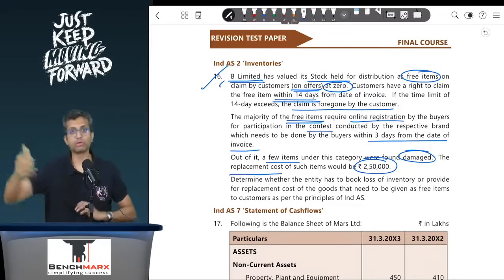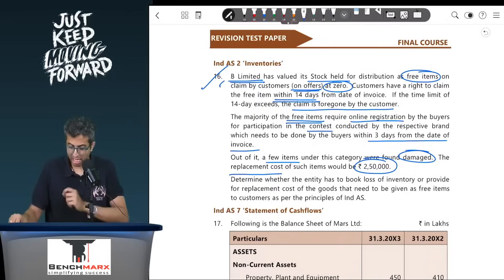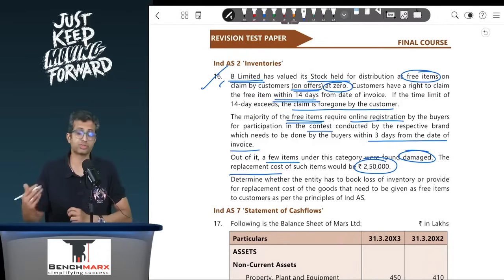Some of the items we have already given, and the customers have said that it is free, fine, but you have given me a defective product. So on that you will have to incur certain expenses to either replace or repair, whatever it is, and we have been told that the replacement cost of such items that you will have to additionally incur is 2,50,000. So for this, will a provision be created?